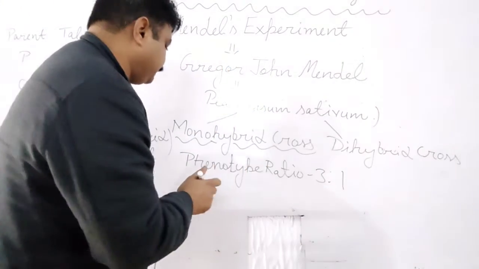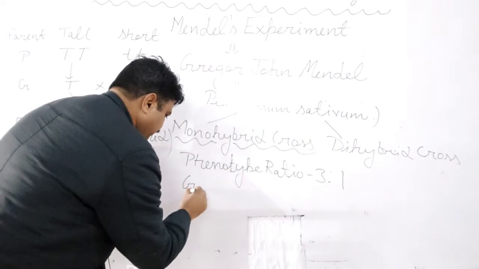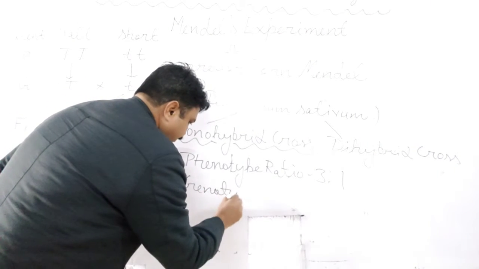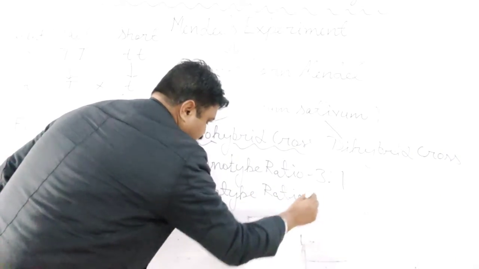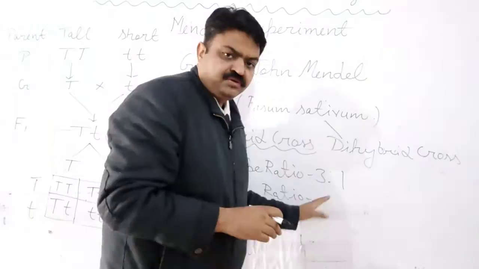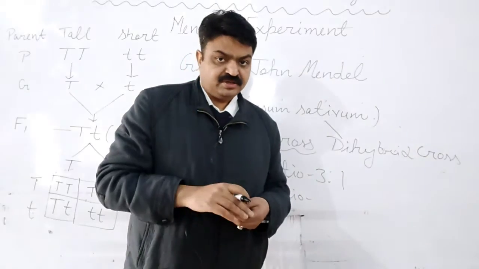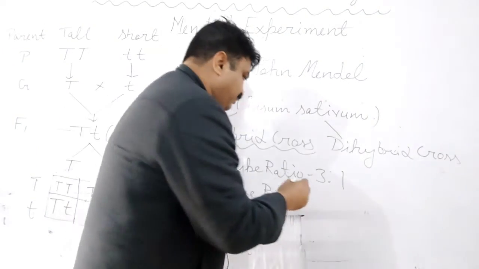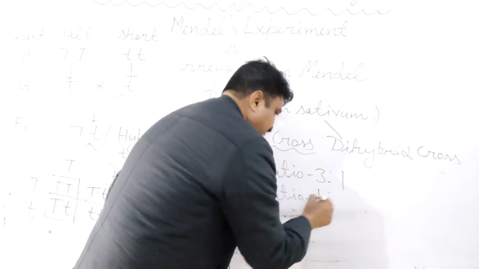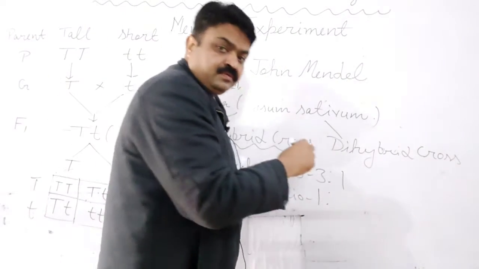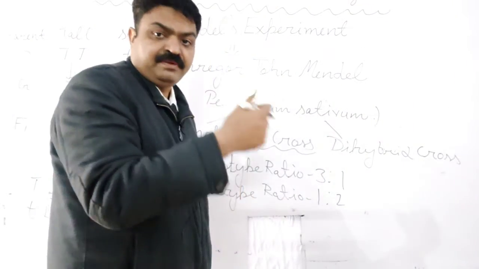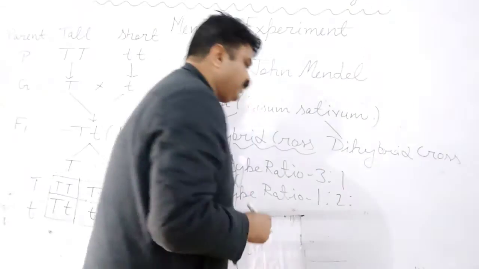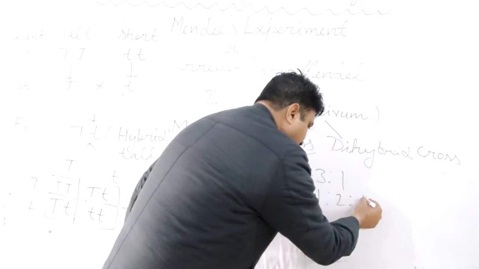Now in the genotype ratio, he got, student, 1 pure tall, 2 plants impure tall or hybrid tall, and 1 pure dwarf.